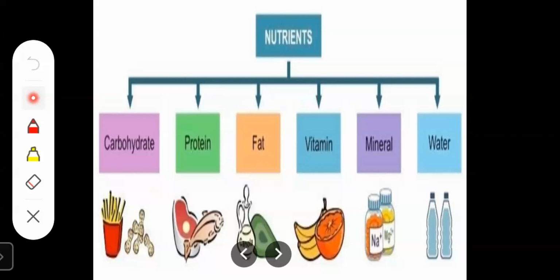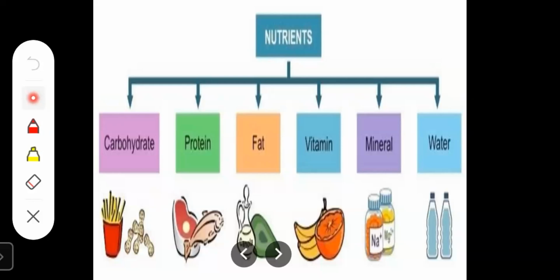Now, a healthy diet means it helps in maintaining and improving our overall health. A healthy diet provides the body with essential nutrients and energy to do work. Healthy food means eating a variety of food.